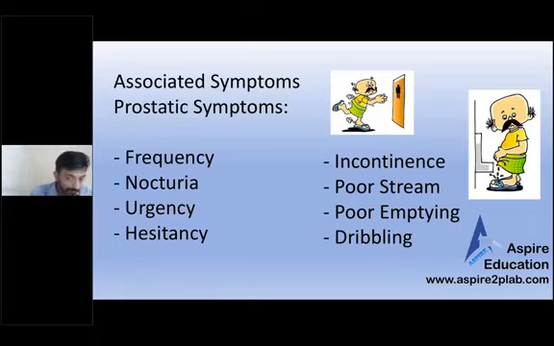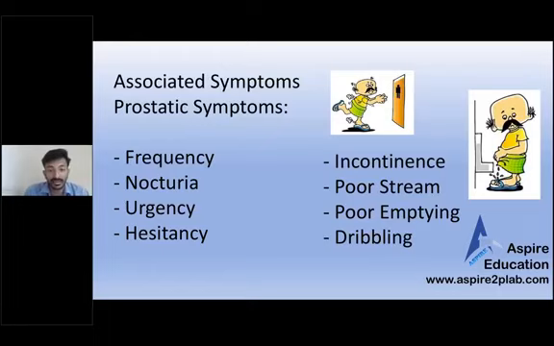Then comes incontinence. Some of the candidates struggle between incontinence and dribbling. There's a slight difference. Incontinence is you are unable to control, unable to hold your urine. Dribbling is once you have finished your urination, still some drops of urine stain your underpants.